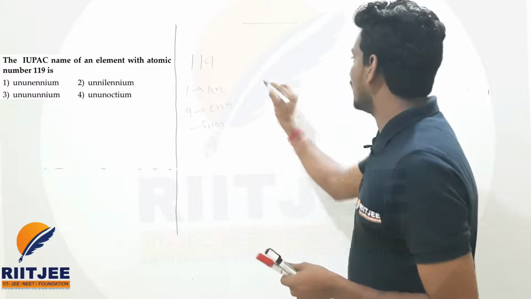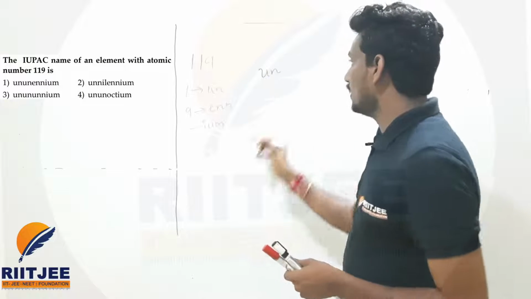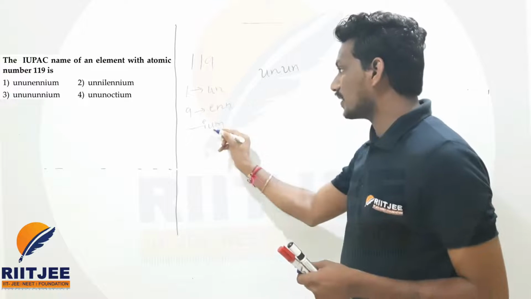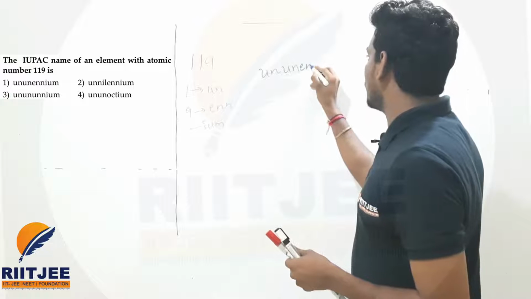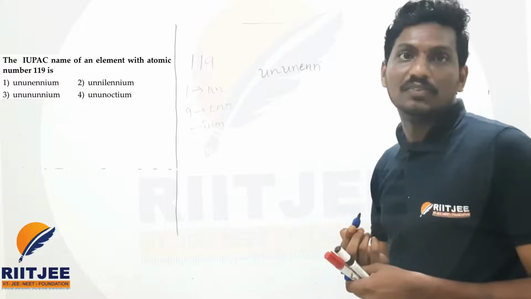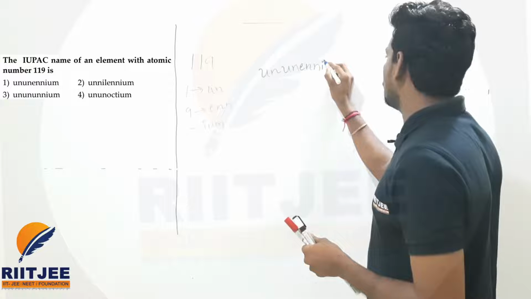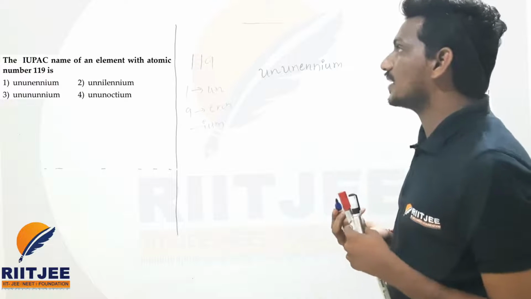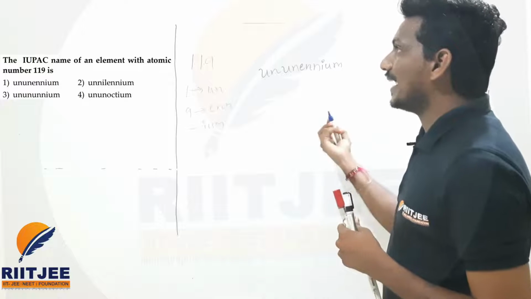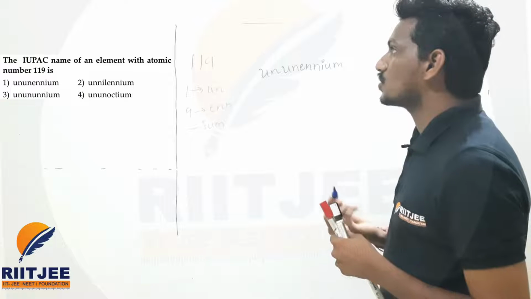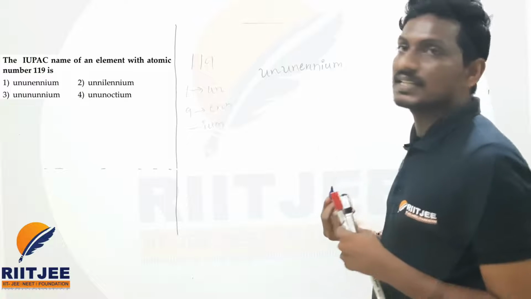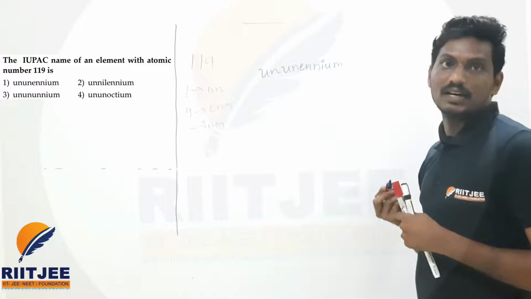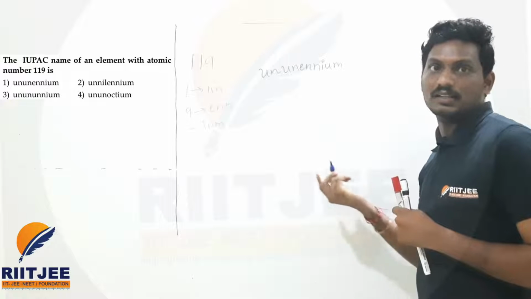"Un". Again "un" for the next 1. And for the 9, "enn" is there. The name should end with "ium". So it is ununennium. Which option is that? The first option is the right answer of this question.